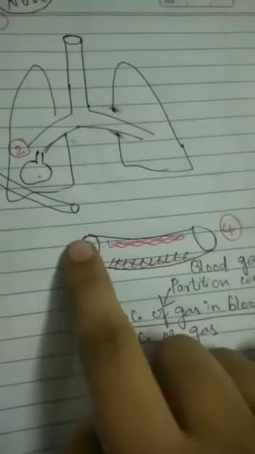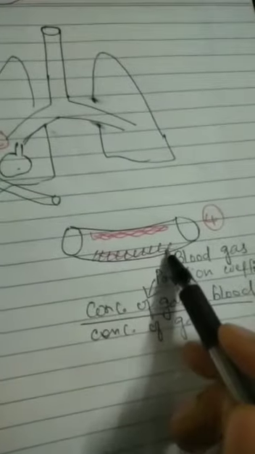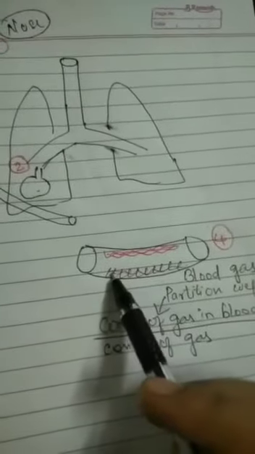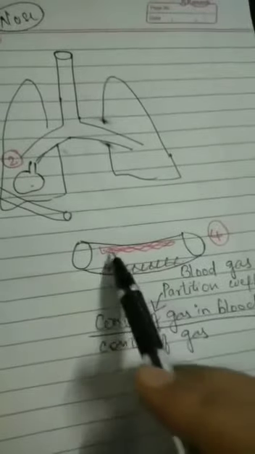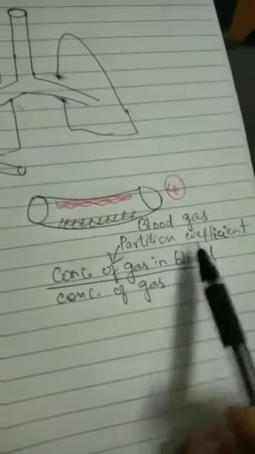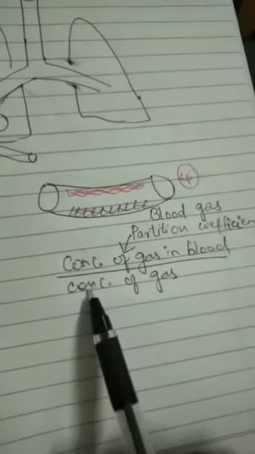If you can imagine, it is a kind of blood vessel, a blood vessel with blood. Here is your blood. Some amount of your inhalational anesthetic is soluble in the blood and some amount is not soluble. The solubility of the anesthetic in blood can be determined by the blood gas partition coefficient. First of all we'll see about this.